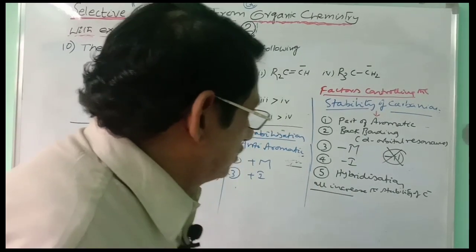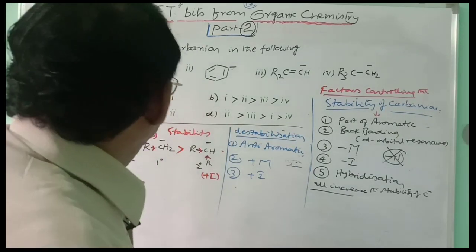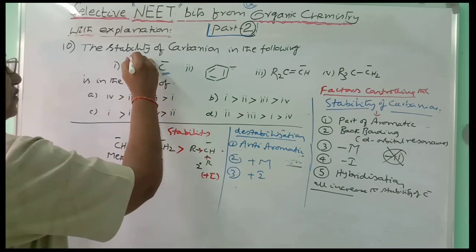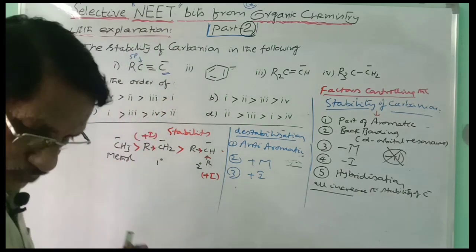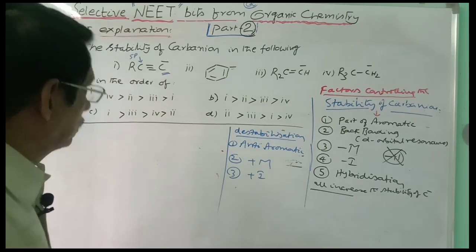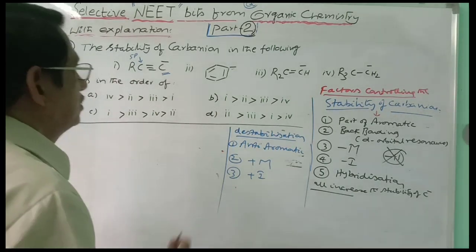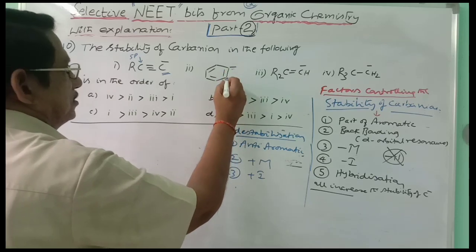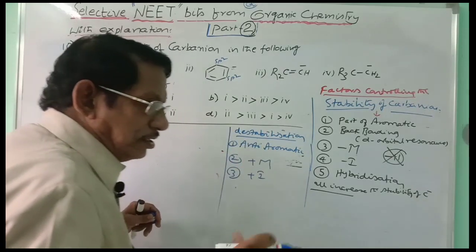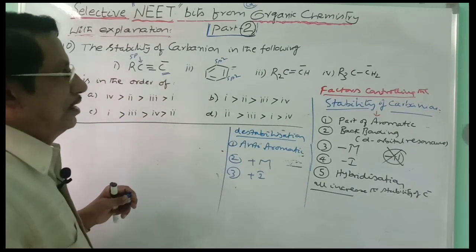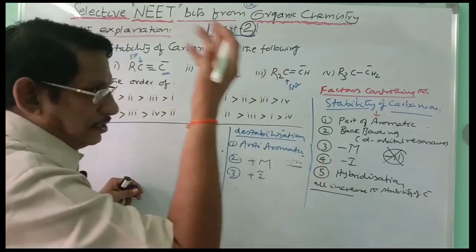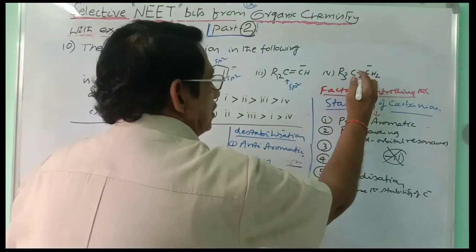So now let us consider the actual examples. In the first case, this is the carbanion and this is the sp carbon. Now let us write like this. First one, sp carbon. This is the carbanion and this is the sp2 carbon. This is also sp2 carbon, because in the benzene ring all the carbons are sp2 carbons. And the third one, this is the sp2 carbon. Two alkyl groups are attached. And this is the sp3 carbon.